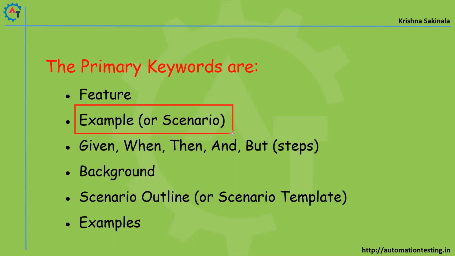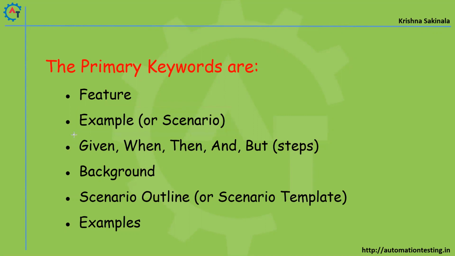When you see other videos or blogs, you will see scenario, but you can use the example keyword also. You can use either one of these. If you say example, that is also considered a scenario, right? Most of the time you will see only scenario, but you will not see example. So we'll try to use both and mix all these things, and we'll see in our upcoming videos while we write some code. But you need to remember that you can call it scenario or example.